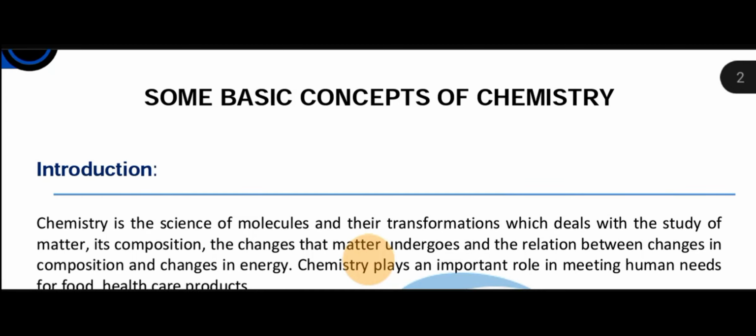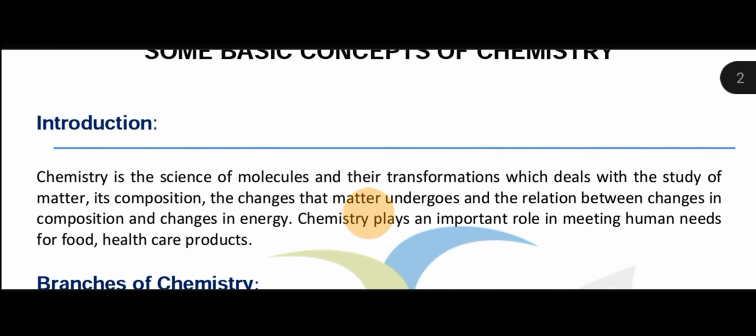Hello friends, today my topic is some basic concepts of chemistry, class 11. Now, what is chemistry? Chemistry is the science of molecules and their transformation, which deals with the study of matter, its composition, the changes that matter undergoes and the relation between changes in composition and changes in the energy. Chemistry plays an important role in meeting human needs for food, healthcare and products.